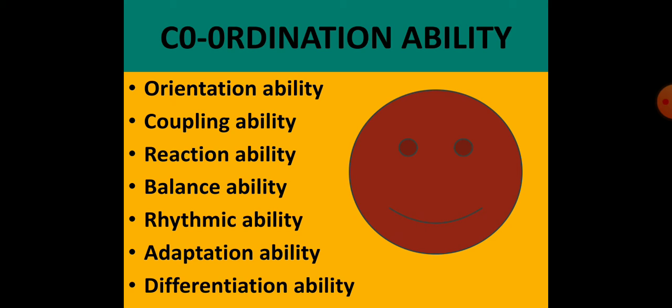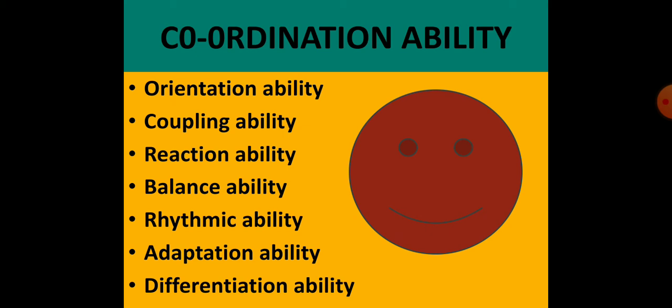The coordination abilities are: orientation ability, and coupling ability, in which we can make pairs of activities, and then by making pairs of activities we can coordinate between the activities. Reaction ability, that is how we are reacting towards the activity, towards the situation.